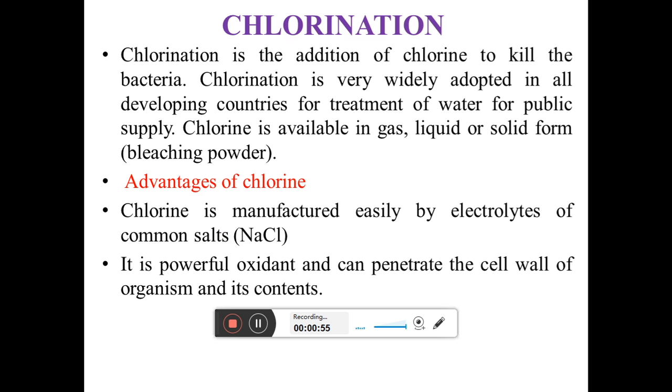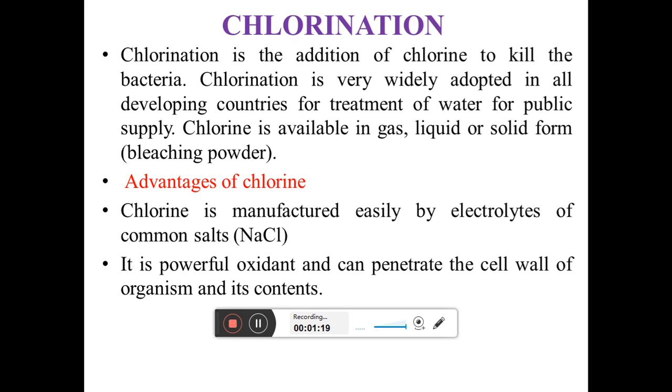First of all, chlorination. I already told you that in the water treatment plant, chlorine is mostly used as a disinfectant for disinfection purposes. What is meant by chlorination? Chlorination is the application of chlorine to water for the purpose of disinfection.